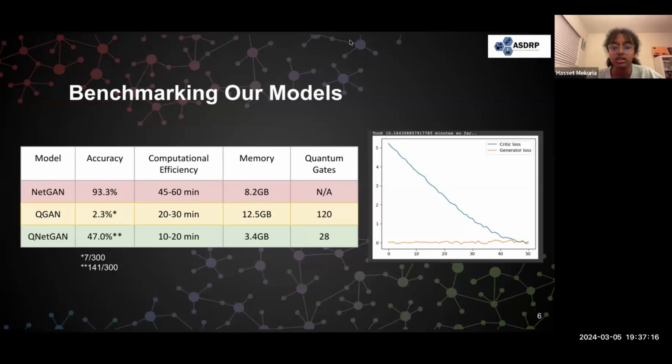As mentioned earlier, this model has resulted in 141 chemically valid molecules, meaning they've satisfied the rule of 5 out of 300 generated molecules. And although this model's accuracy is at 47%, we plan to increase this with our research that we will mention in the next slides.